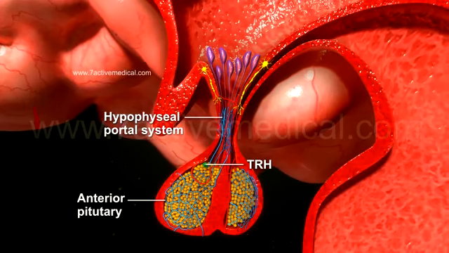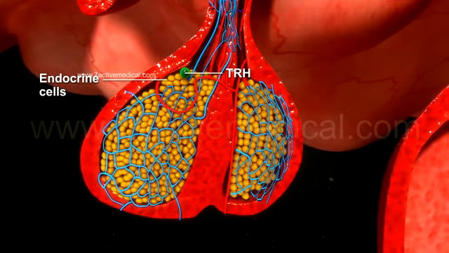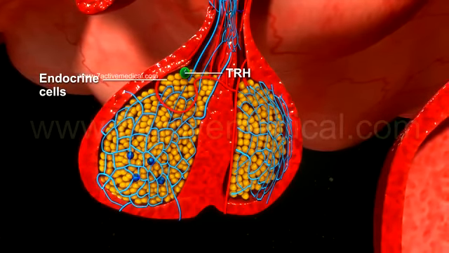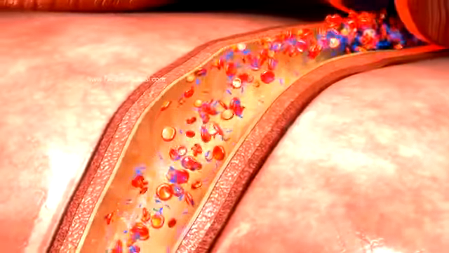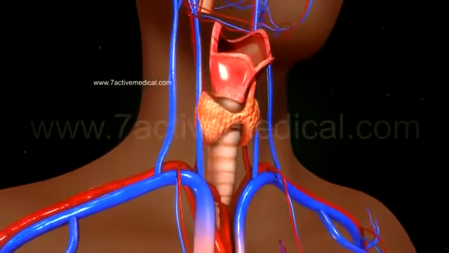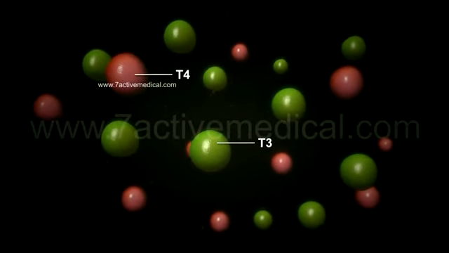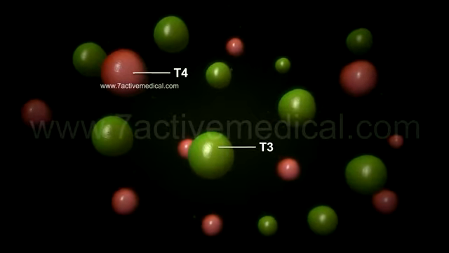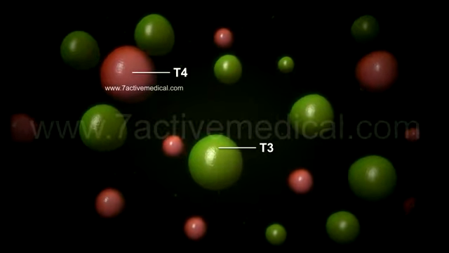In the anterior pituitary, the TRH binds to receptors on the endocrine cells within the anterior pituitary, stimulating the endocrine cells to secrete thyroid-stimulating hormone or TSH. The TSH eventually enters the systemic circulation, ultimately reaching the cells of thyroid gland. In the thyroid gland, the TSH binds to receptors within the gland, thereby secreting the thyroid hormones triiodothyronine or T3 and thyroxine or T4.